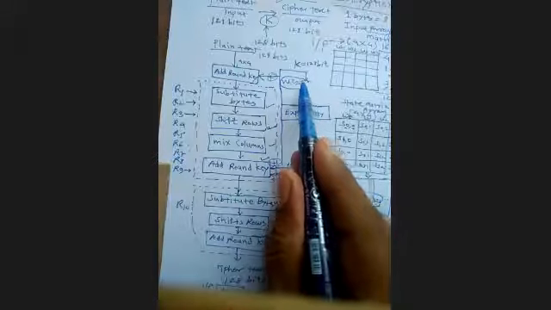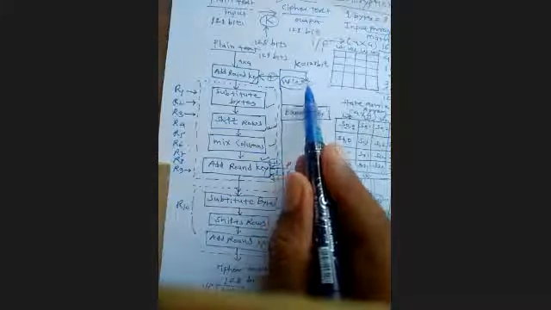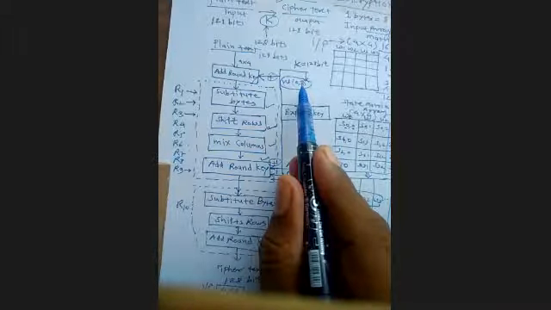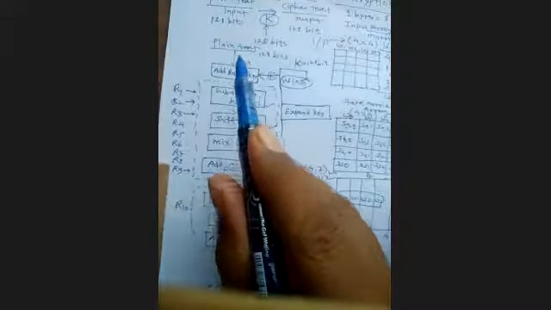So total becomes how many? 128 bits. This is the complete W0 to 3 words. So that I have taken with my add round key. This is my 4 by 4 plain text, and what operation am I performing? That is my XOR operation. Means just the XOR operation can be performed. So that's why you have written plus and then round. Understood? Now proceed to the next one.